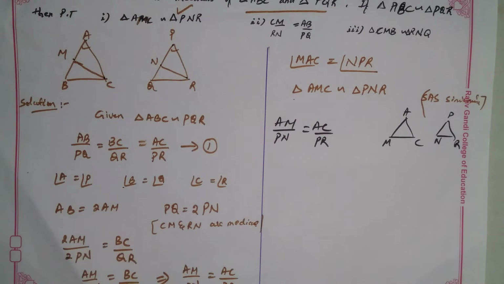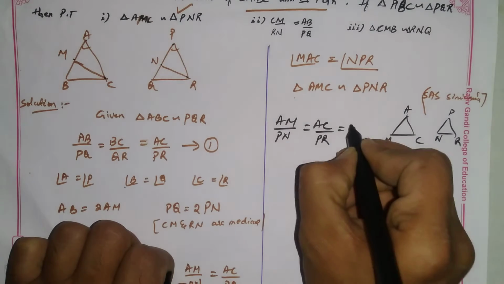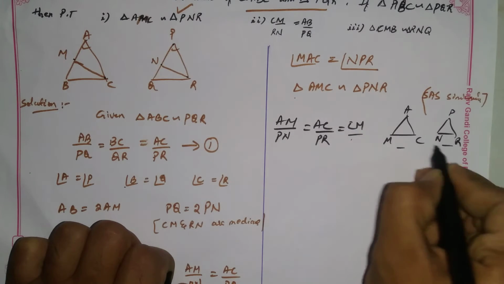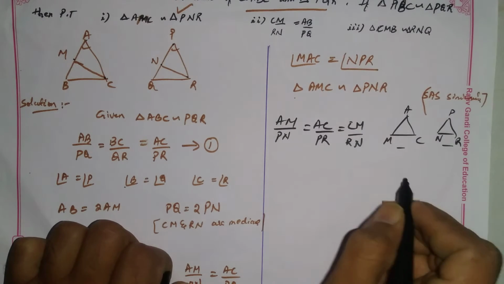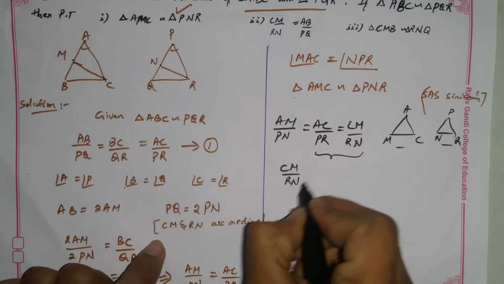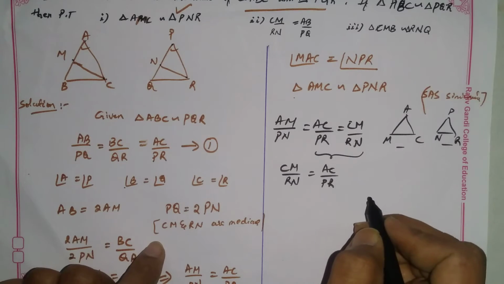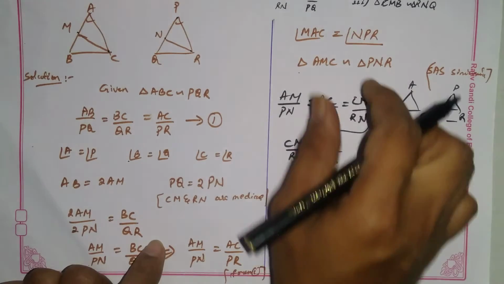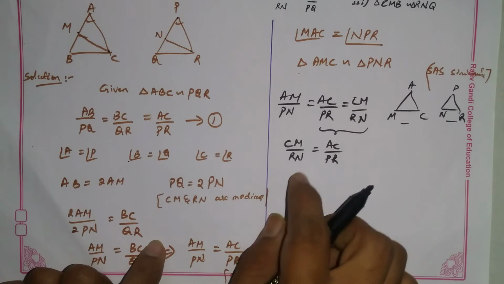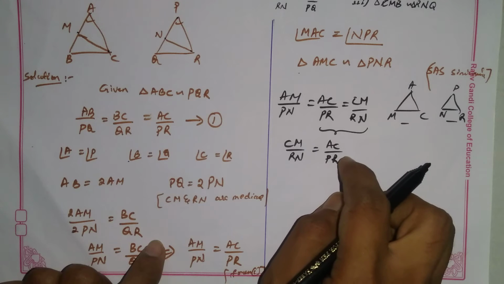Next, it is also similar to CM by RN. We take this as CM by RN is equal to AC by PR. We have to prove that CM by RN is equal to AB by PQ. We have CM by RN, AC by PR is there.